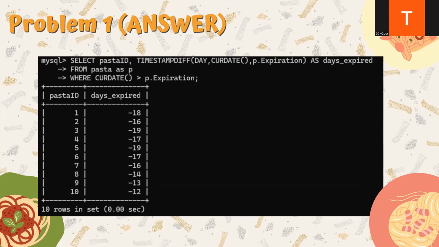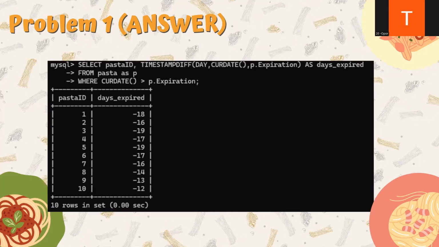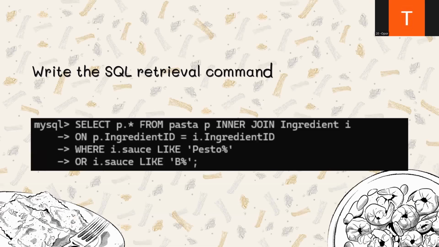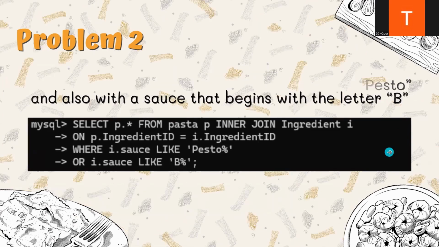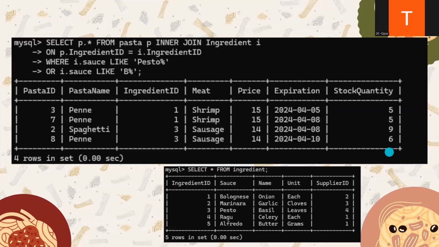Okay, next is problem number 2. The SQL says select p dot name from pasta p inner join ingredient i on p dot ingredient ID equal to i dot ingredient ID, where i dot sauce like pesto percent or i dot sauce like b percent. So here is the output. And here is the output after running the code.